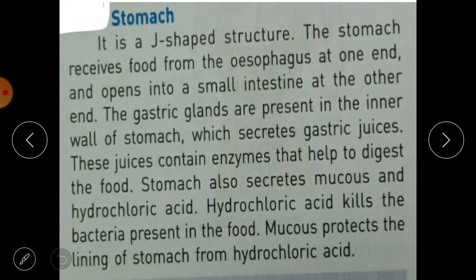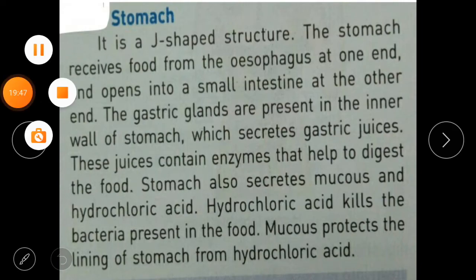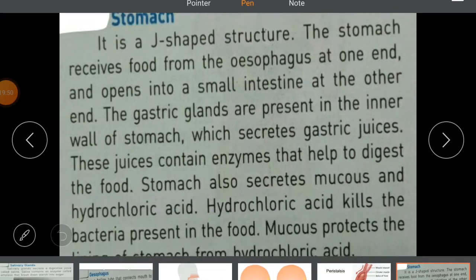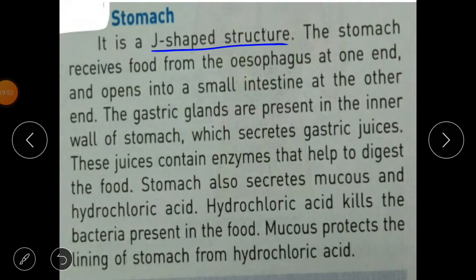Then next we have the stomach. So the stomach is a J-shaped structure, and the stomach receives food from the esophagus at one end, and it opens into the small intestine at the other end. The gastric glands that are present in the inner wall of the stomach secrete gastric juices.